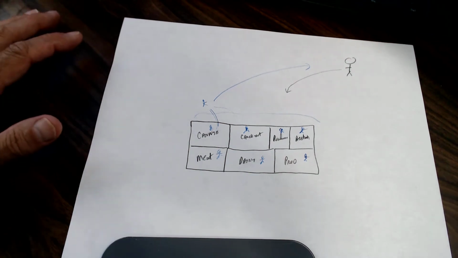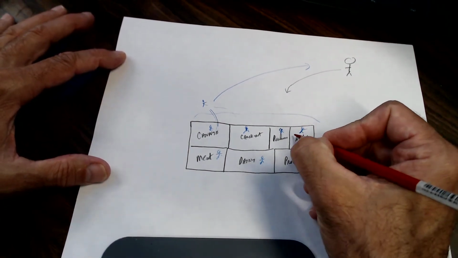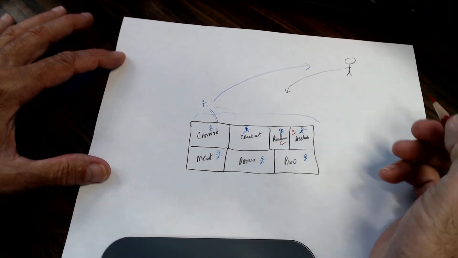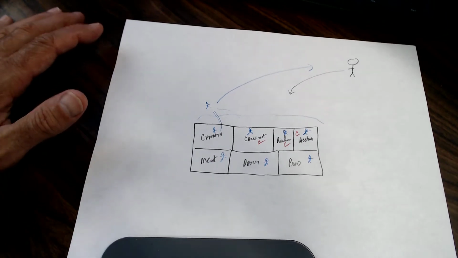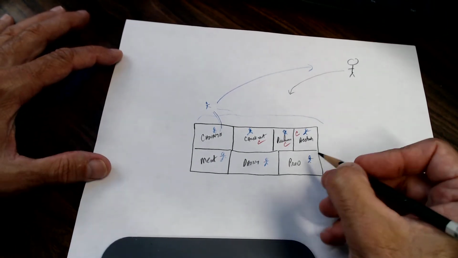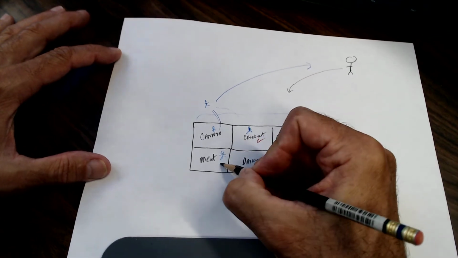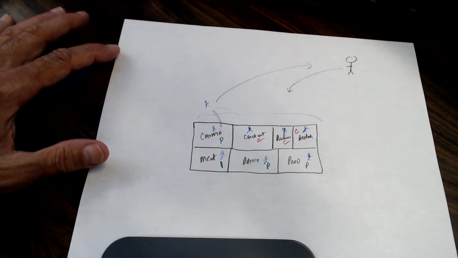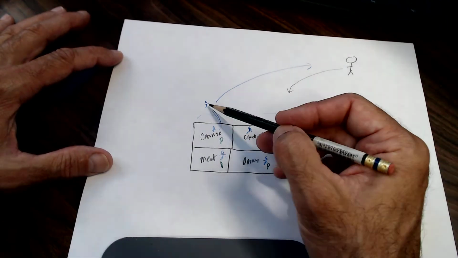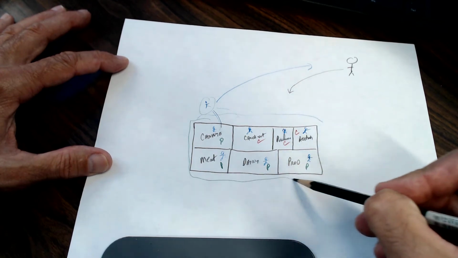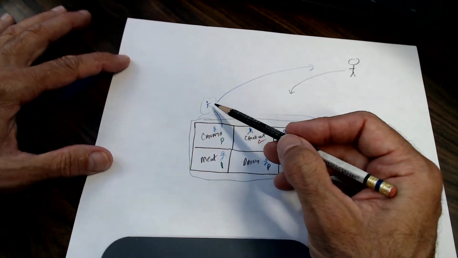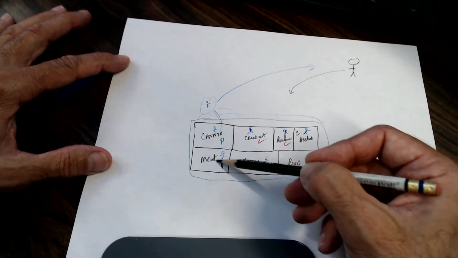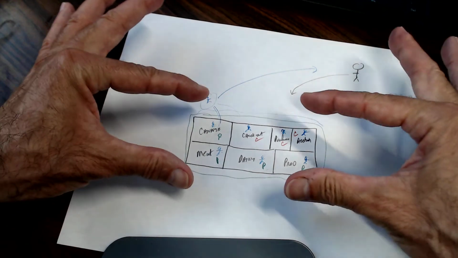So where are the cost centers? Well, accounting is a cost center. They don't generate any revenues, but they're incurring costs. Purchasing is a cost center. Checkout is a cost center. Where's the profit center? Well, here's a profit center, profit center, profit center, profit center. And for the store manager, this is a profit center, because he is responsible for generating profits in this store, as well as in controlling the costs. So from his perspective, he's dealing with a profit center here.